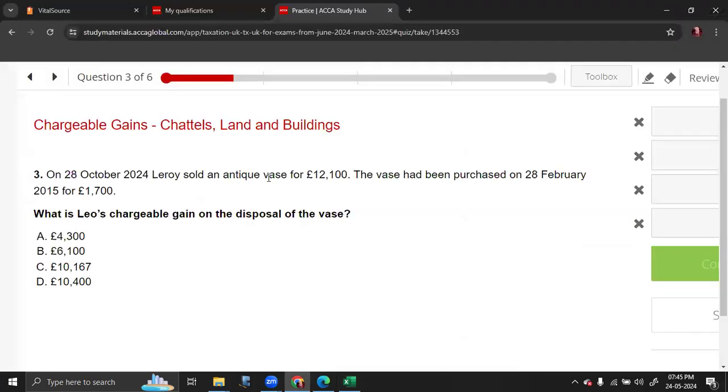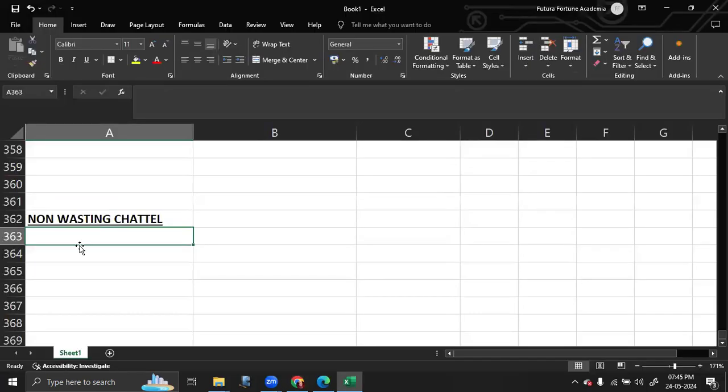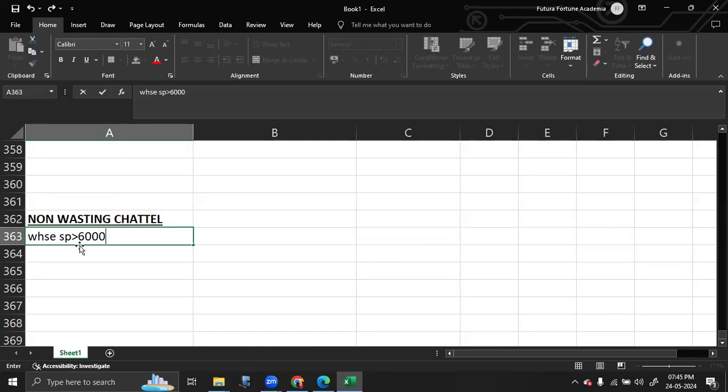So let's read the situation. It was a vase. It was sold for 12,100. It was purchased for 1,700. So this is a non-wasting chattel whose sale proceeds are greater than 6,000, but cost is less than 6,000, and it is sold at a gain.